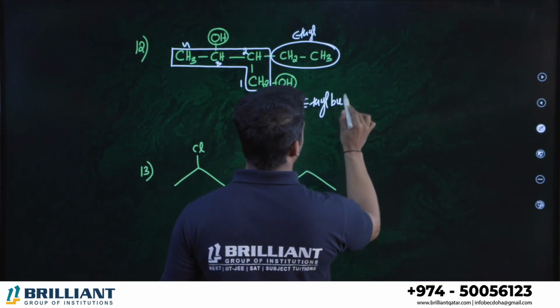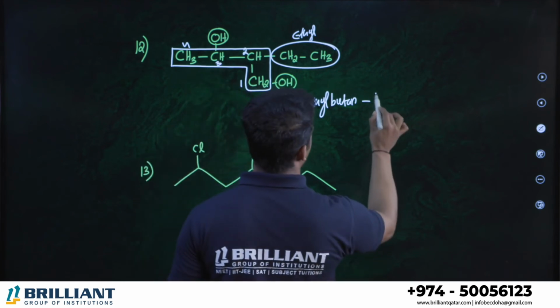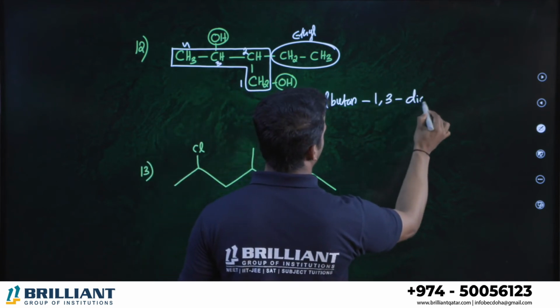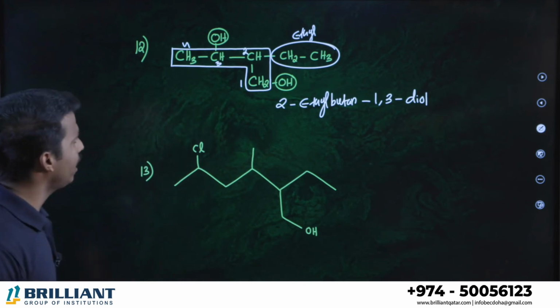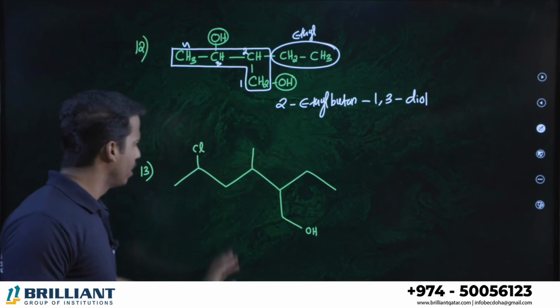Which positions do you have alcohol? First and third position. 2 alcohols are there, so 1,3-diol. 2-ethyl butan-1,3-diol. Got it?